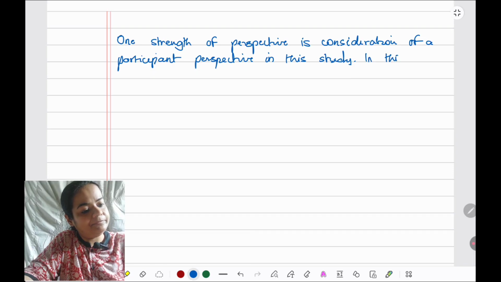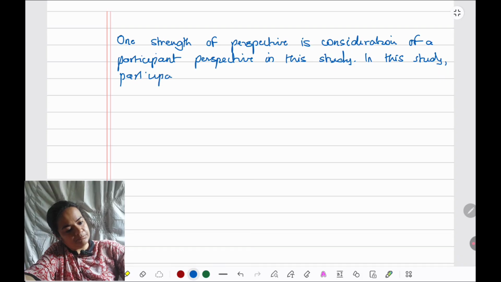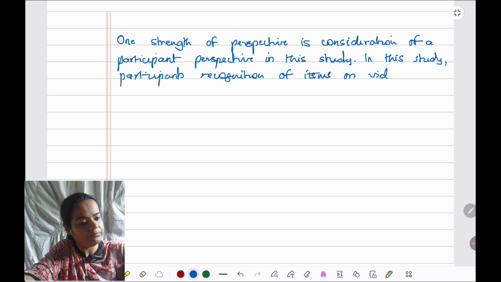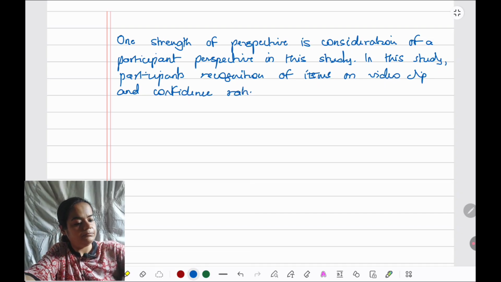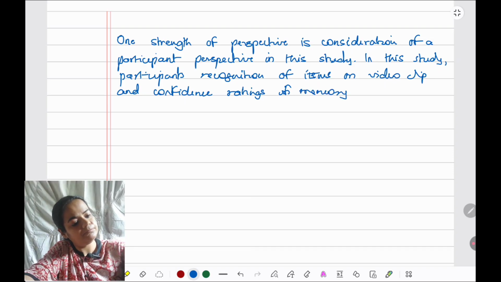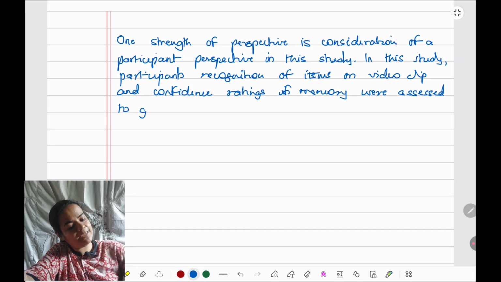In this study, participants' recognition of items on video clip and confidence ratings in memory were assessed to gain insights on their schemas.